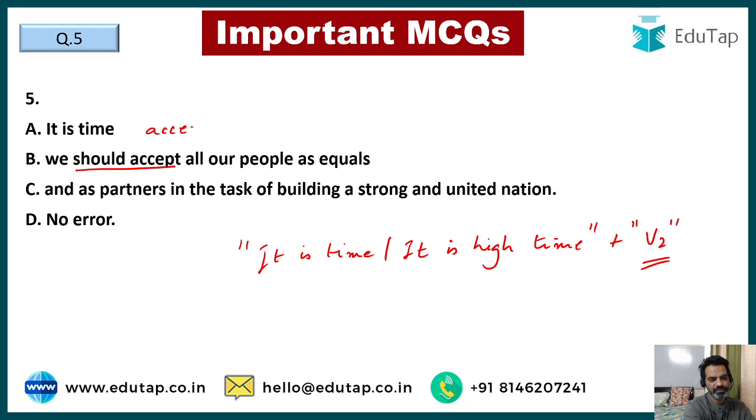So it is time we accepted all our people as equals and as partners in the task of building a strong and united nation. That is how you basically correct your errors in your questions. So the correct answer is option number B. It is time we accepted all our people as equals and as partners in the task of building a strong and united nation. That is the correct answer here guys.